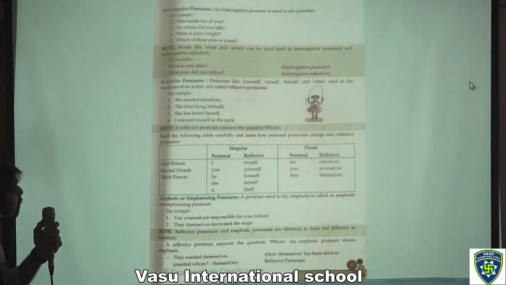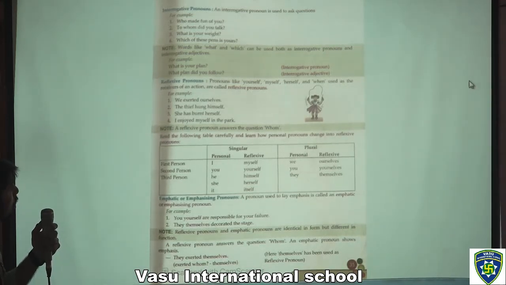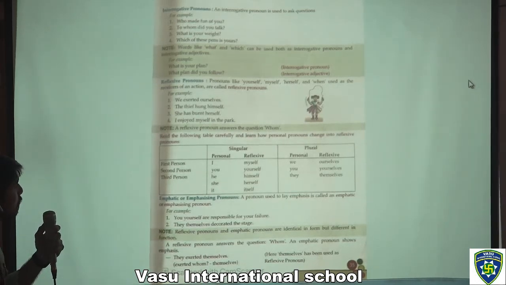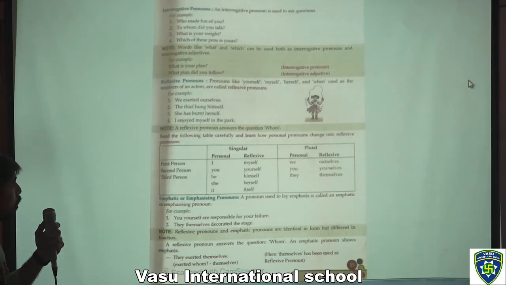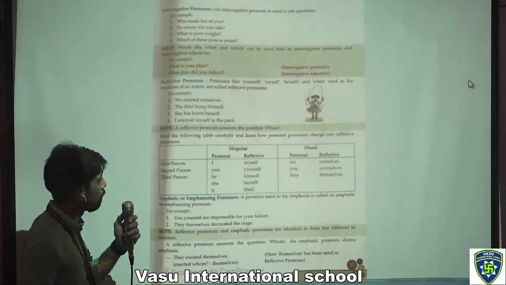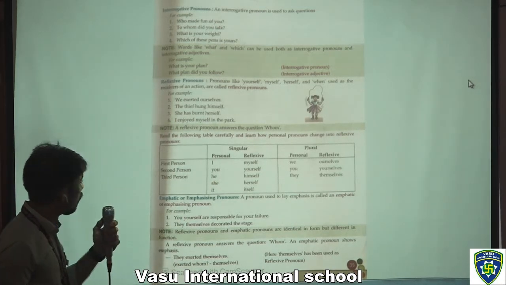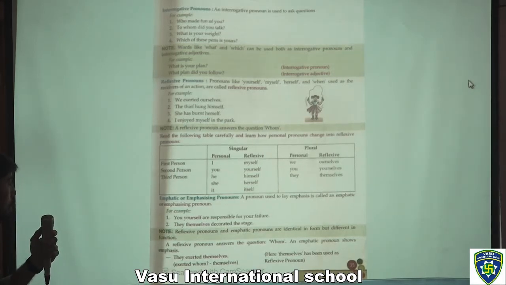And after that we have reflexive pronouns. Pronouns like yourself, myself, herself, when used as the receivers of an action, are called reflexive pronouns. For example, we exerted ourselves. The thief hung himself. She has burnt herself. I enjoyed myself in the park. These are examples of reflexive pronouns. You have to read this table of singular and plural, personal and reflexive pronouns: first person, second person, and third person.